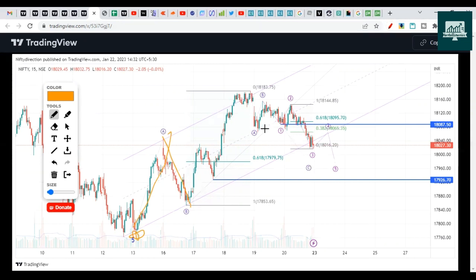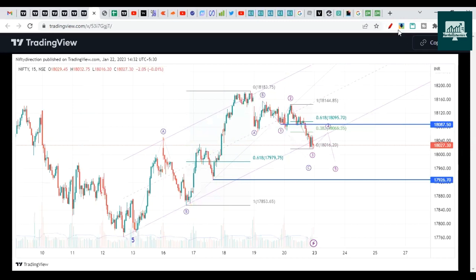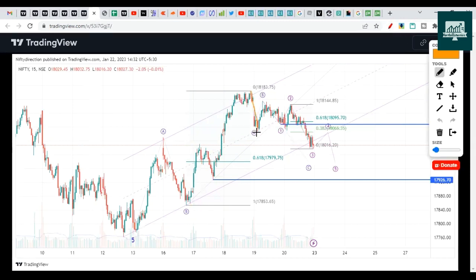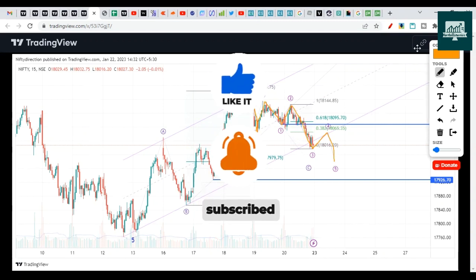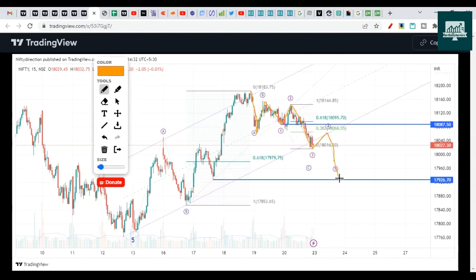Okay, so we will talk about the bullish case once it breaks 18,144. Until then, consider there is one more dip pending on the downside, because here you can clearly see this is wave A, this is wave B, this is wave 1, 2, 3, and we'll have a fourth wave. A small pullback can be there towards 18,065, and then one more drop could be there. It could make a drop near 17,980 or 17,900. It can go even deeper as well.